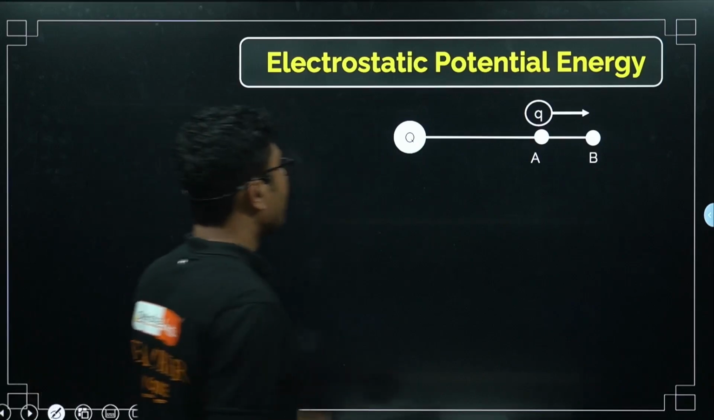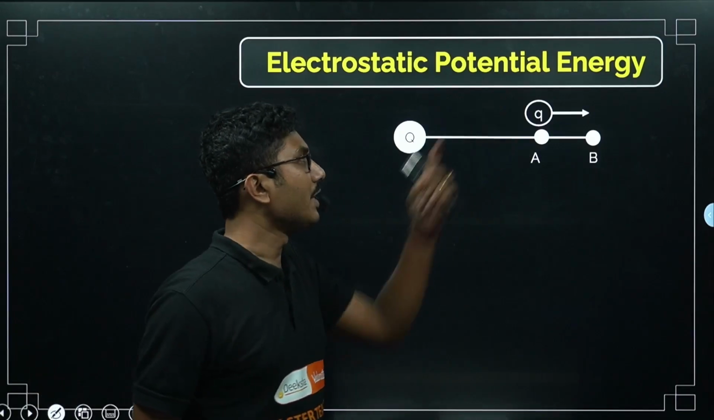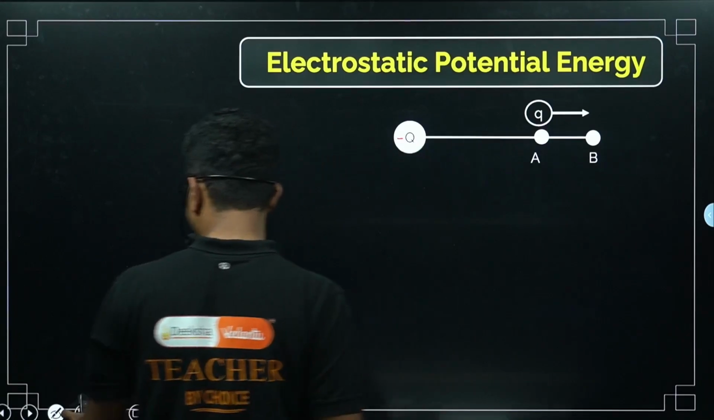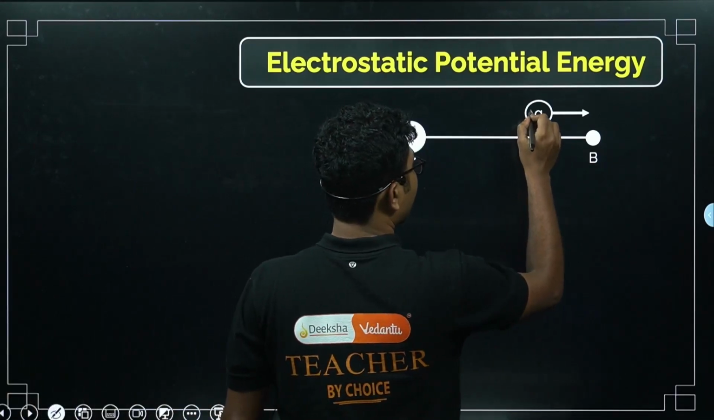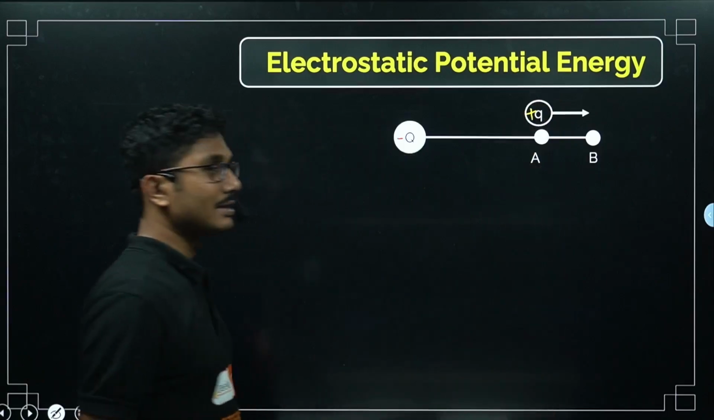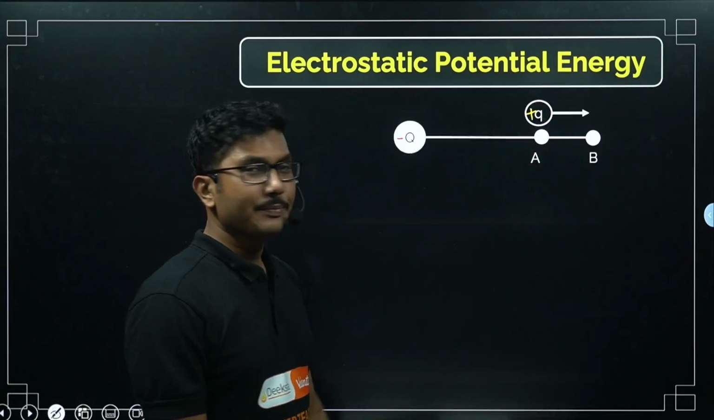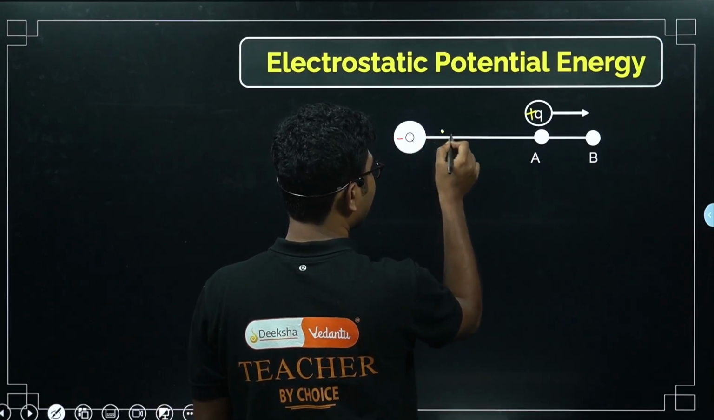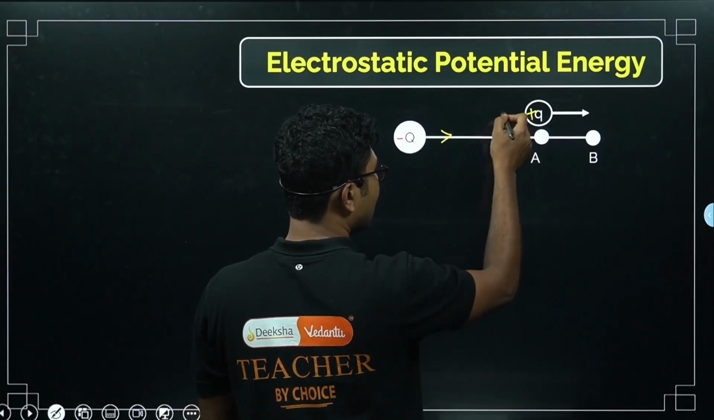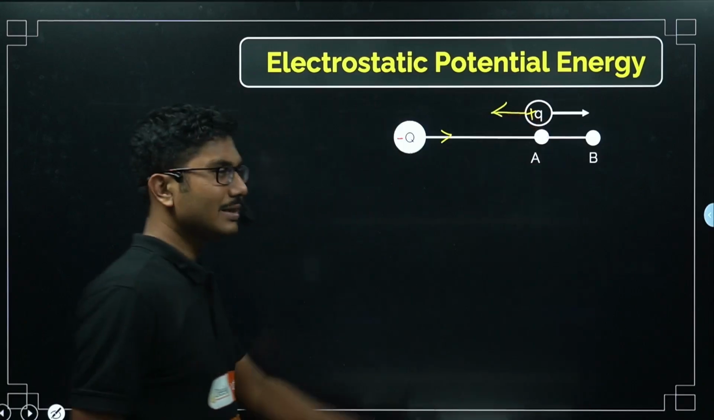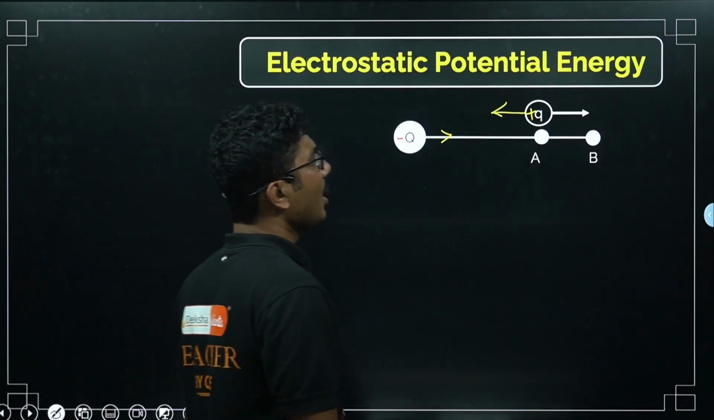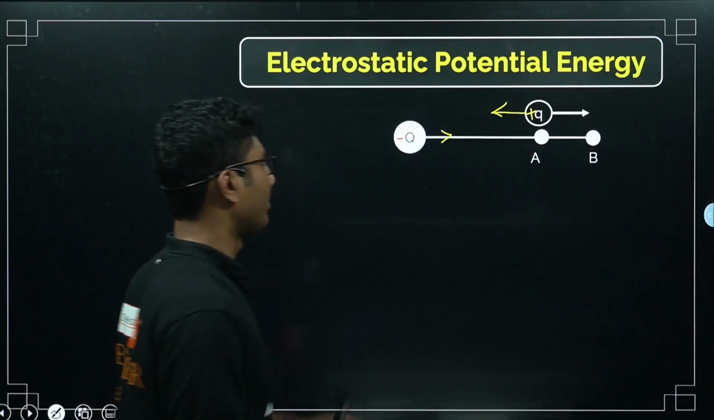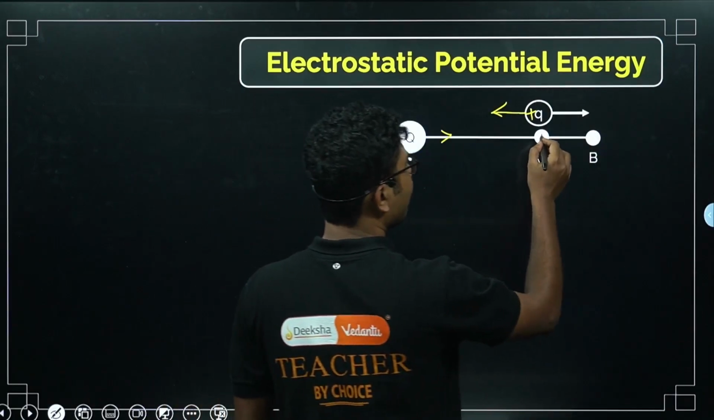Now here we have a charge plus Q, and here we have another charge, small q. Let's say this charge is negative and this charge is positive. Okay, let's take these charges like this. Now if you keep these charges like this, what will happen? This negative charge will start attracting this charge towards it, so it will feel a force towards the negative charge, right?